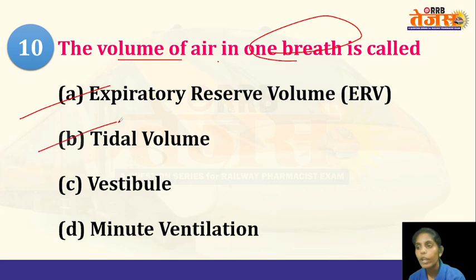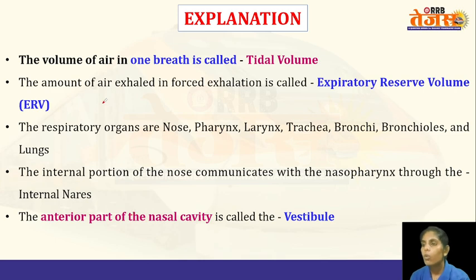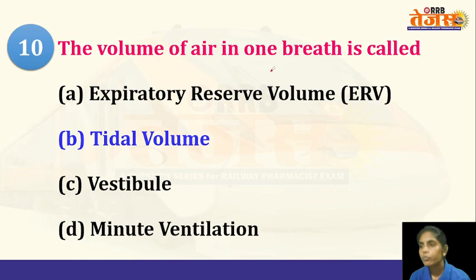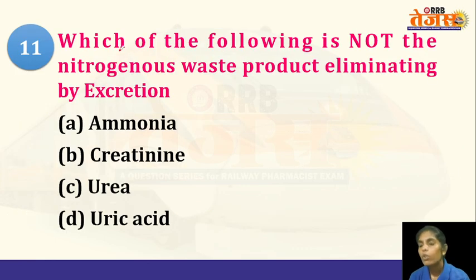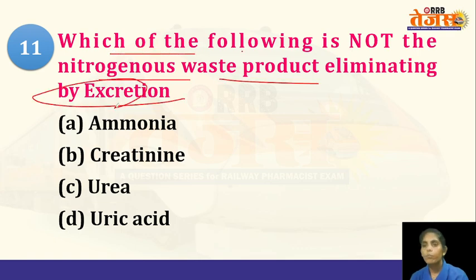And next question, the volume of air in one breath is called. Expiratory reserve volume, tidal volume, vestibule, and minute ventilation. It is tidal volume. So the volume of air that we inhale in one breath, that means during normal expiration and inhalation without any application of energy or force, what is the volume of air that we inhale and exhale during a normal breath? That is the tidal volume. And what is the capacity of the tidal volume? It is 500 ml.